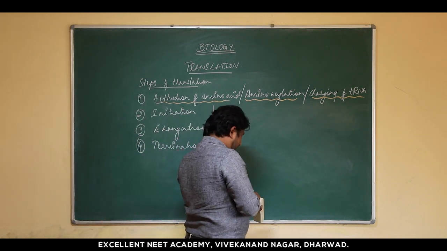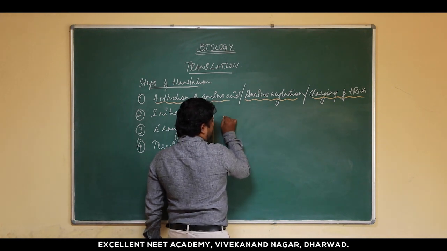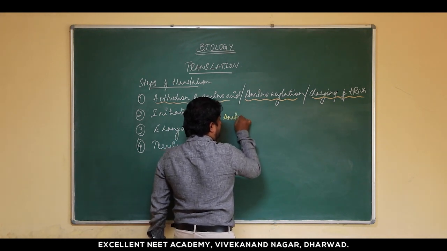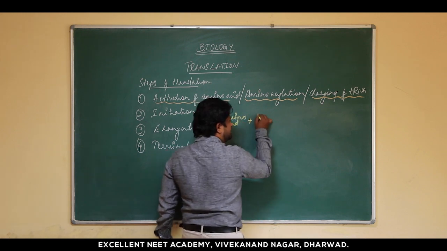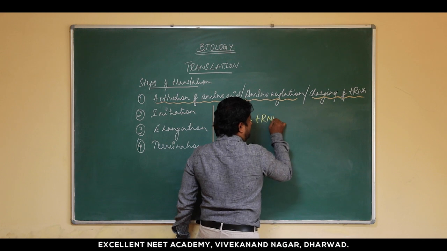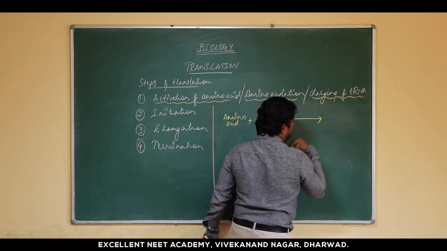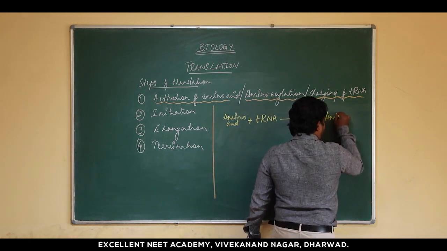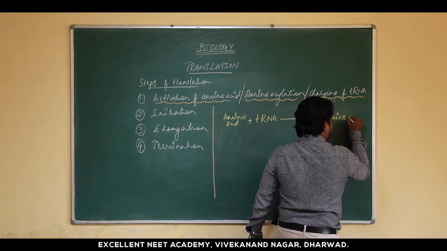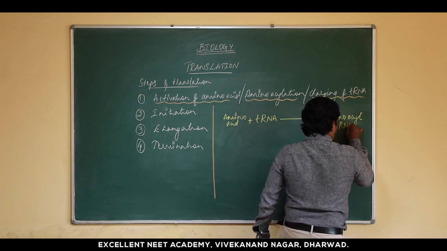It is the step in which a specific amino acid binds to tRNA to form a product, that is amino acyl tRNA.